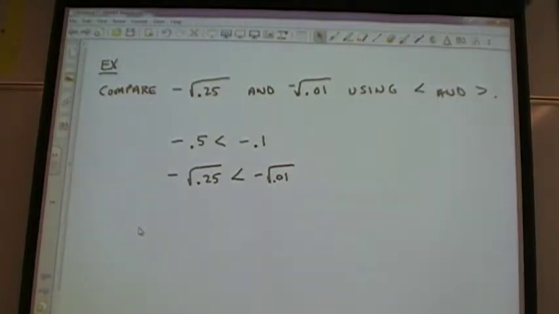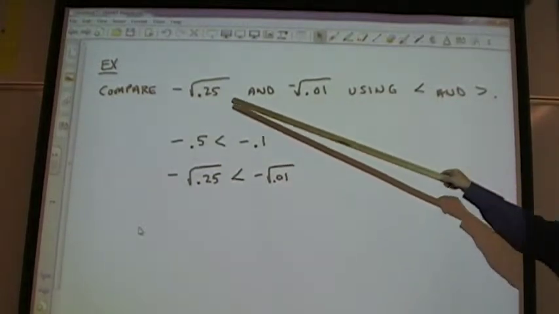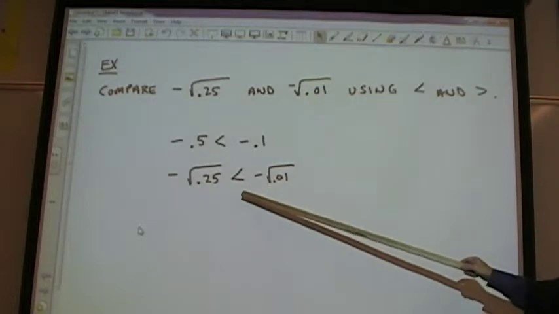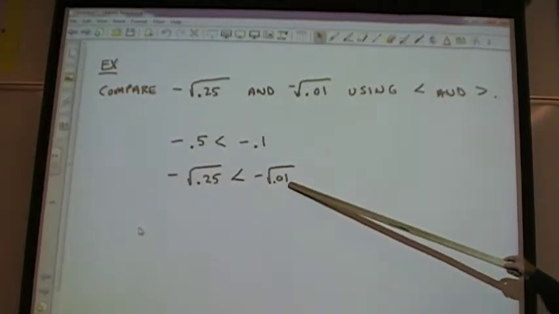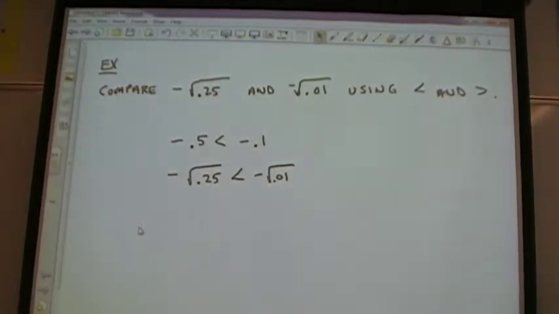Now don't leave your answer like that. You have to use the original sets of numbers. And here's our answer. All right.